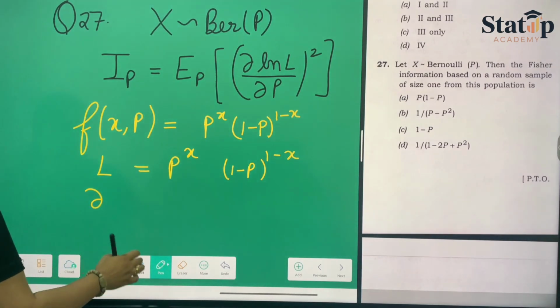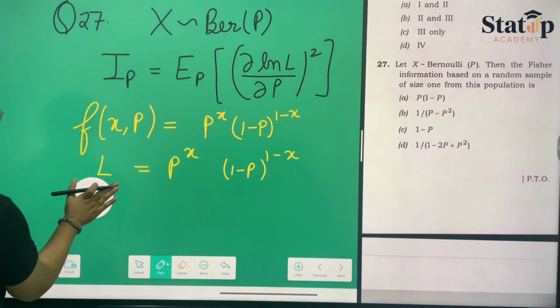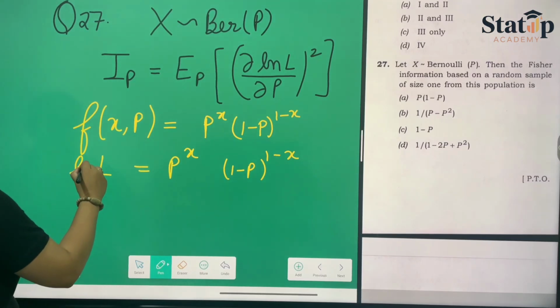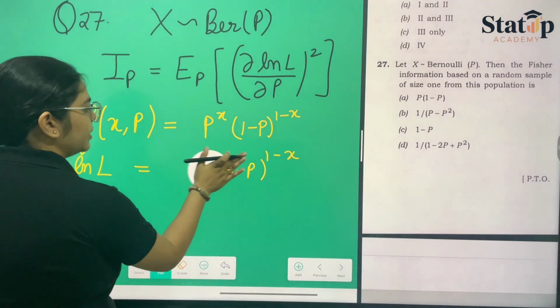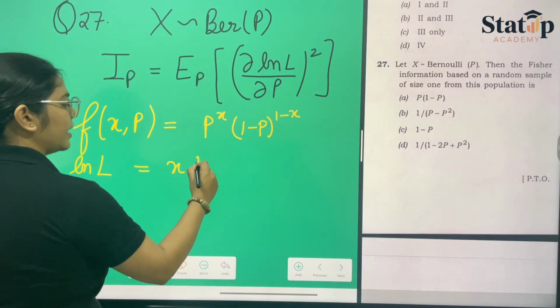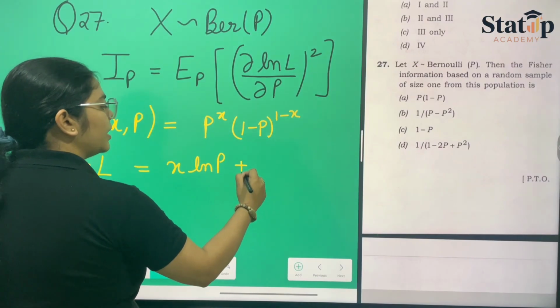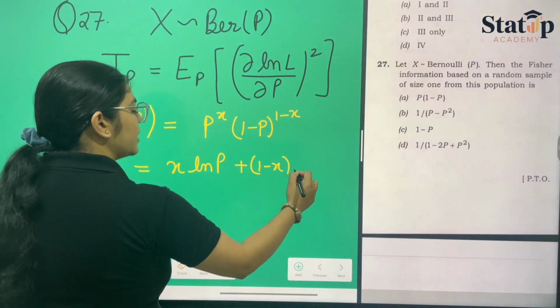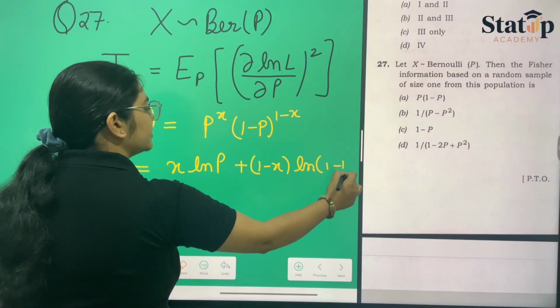Now we have to take the log of L. Log of L will be x ln p plus 1 minus x ln 1 minus p.